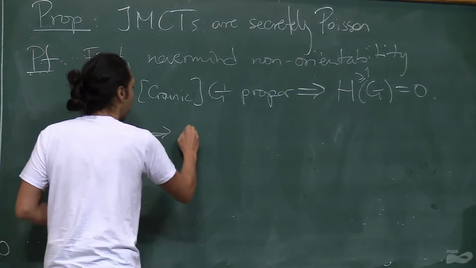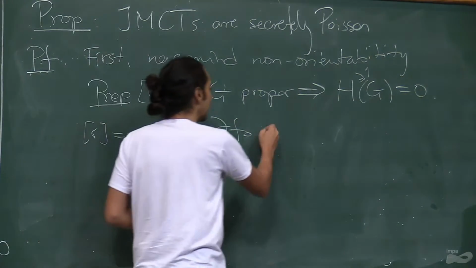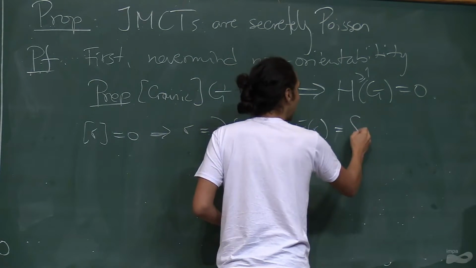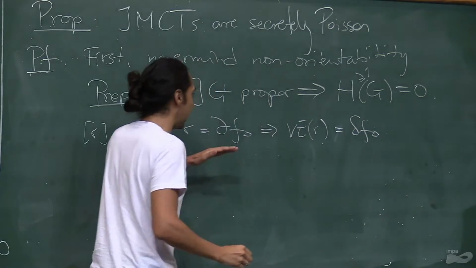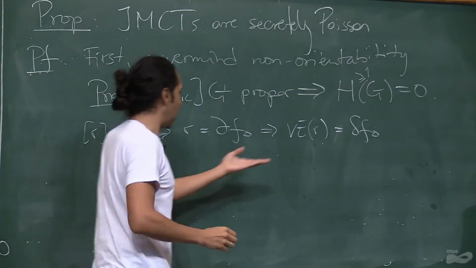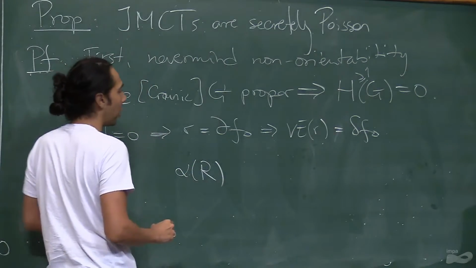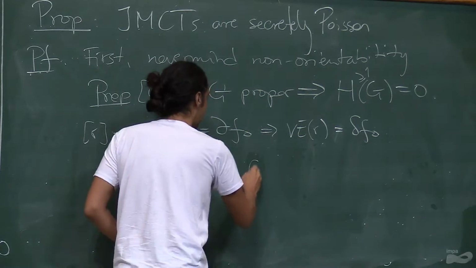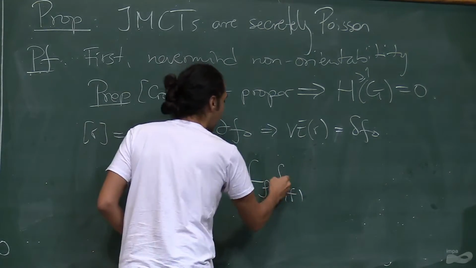That means that R is the differential of some function, but it also means that this Van Est of R has to be the Chevalley-Eilenberg differential of that function. So if I apply this to an element in the Lie algebroid, I get, on this hand side, alpha of R, and on this hand side, I will have the anchor, or say, the derivative of the anchor of the element that I picked, of F0.